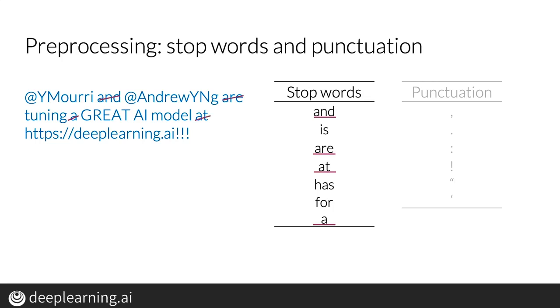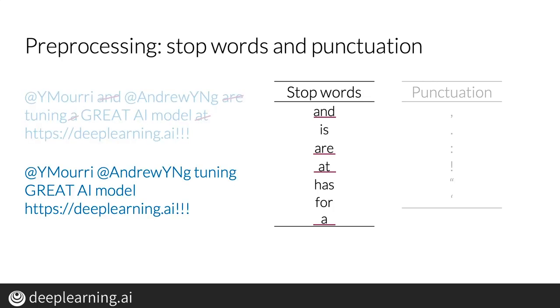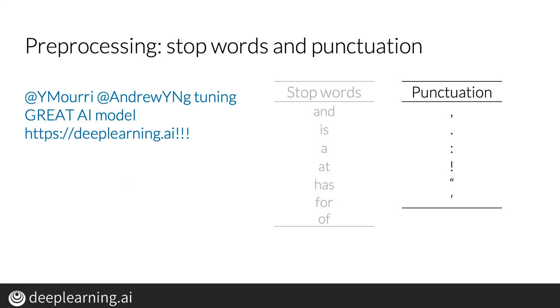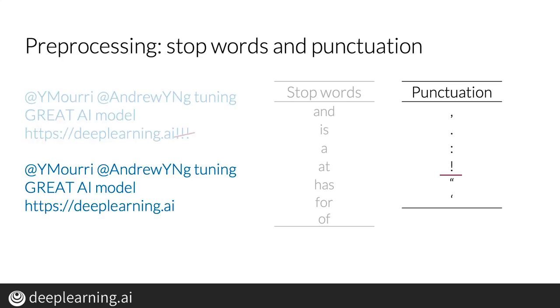The tweet without stop words looks like this. Note that the overall meaning of the sentence could be inferred without any effort. Now let's eliminate every punctuation mark. In this example, there are only exclamation points. The tweet without stop words and punctuation looks like this. However, note that in some contexts, you won't have to eliminate punctuation. So you should think carefully about whether punctuation adds important information to your specific NLP task, or not.